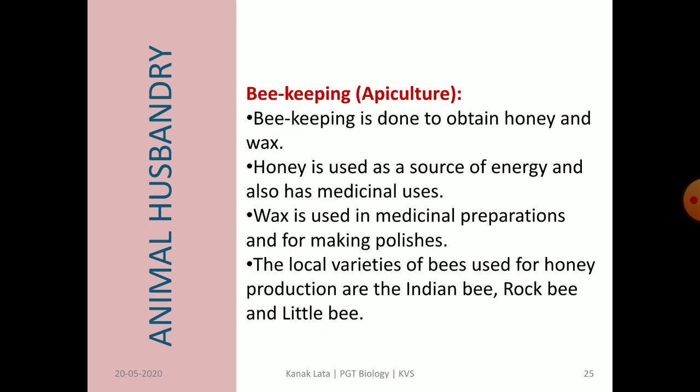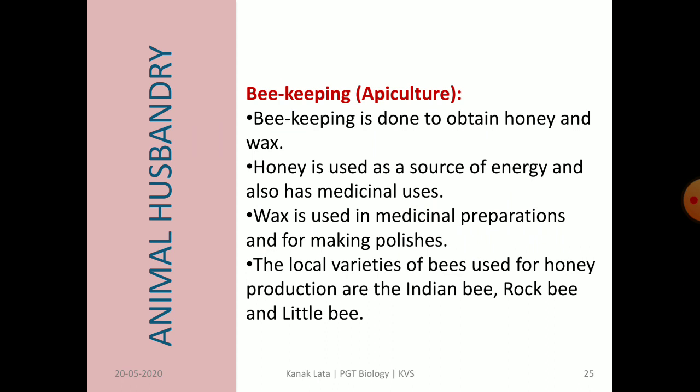Now the last topic of today's session is beekeeping, that is also called apiculture. It is done for honey and bee wax. Honey is used as a source of energy and it has a lot of medicinal values. Wax obtained from the beehives is used for making polishes as well as in medicinal preparations.